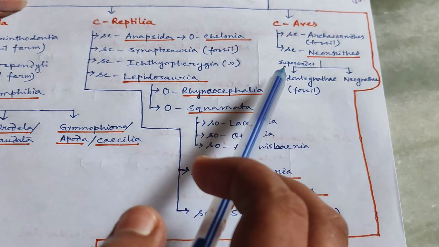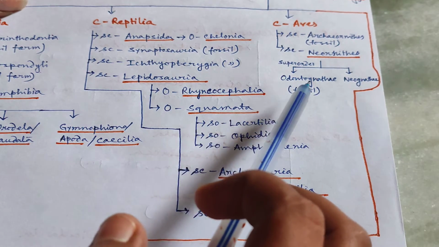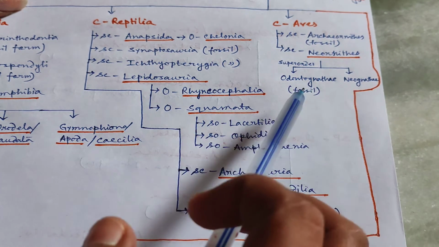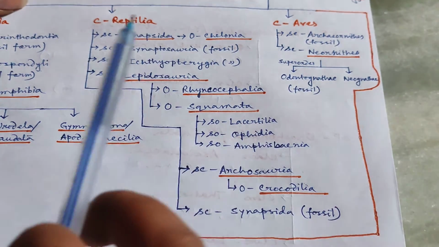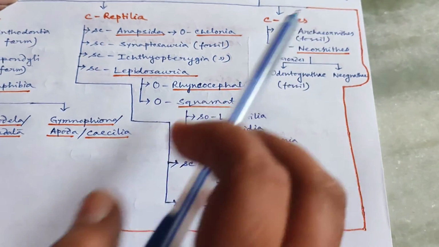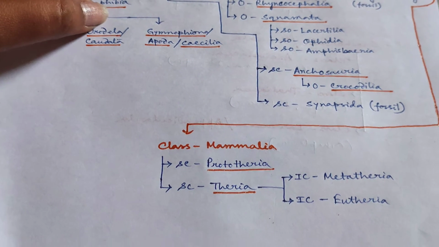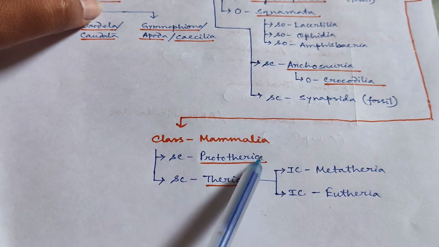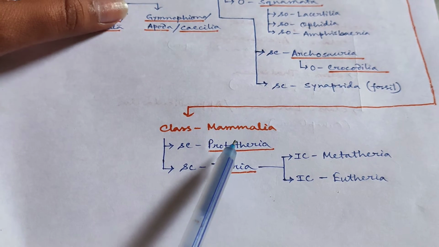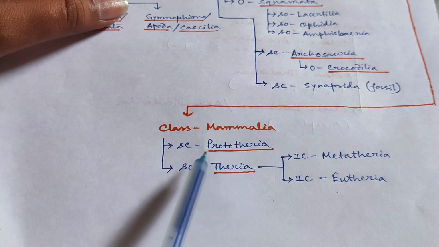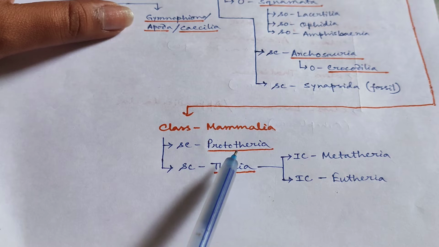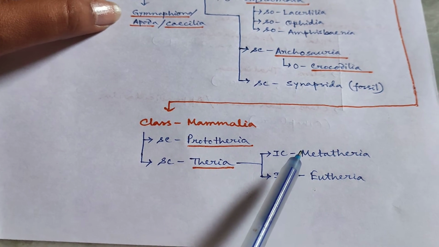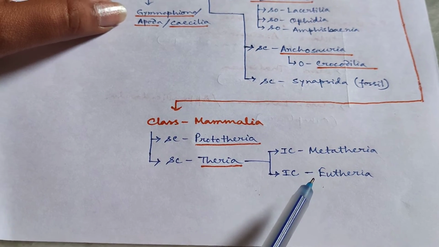Neornithes has two superorders, Odontognathae and Neognathae, but Odontognathae is a fossil form. Next, going to the most important class under superclass Gnathostomata, that is class Mammalia. For class Mammalia, we need to learn till the subclasses. There are two subclasses, Prototheria and Theria. Again, subclass Theria has two infraclasses, Metatheria and Eutheria.